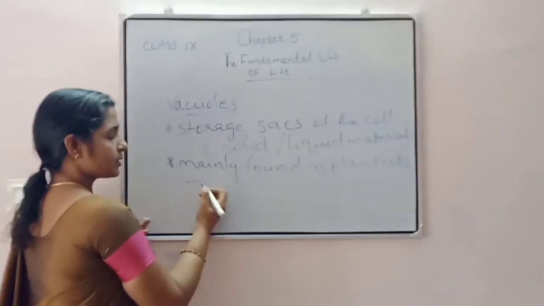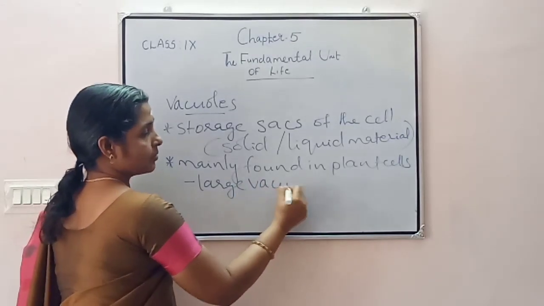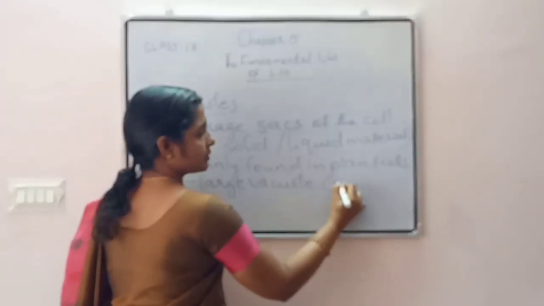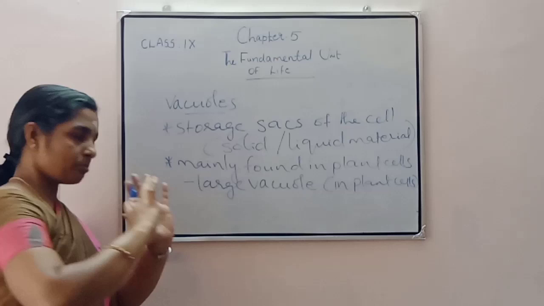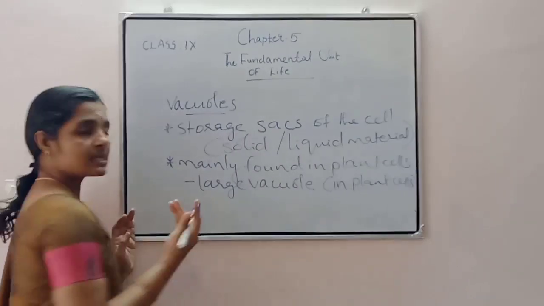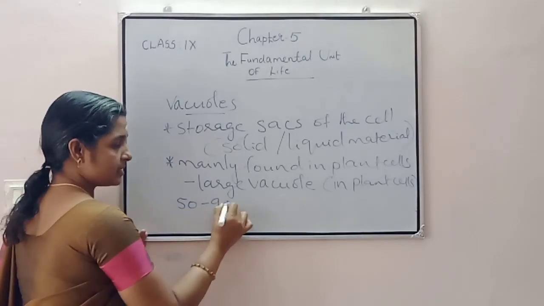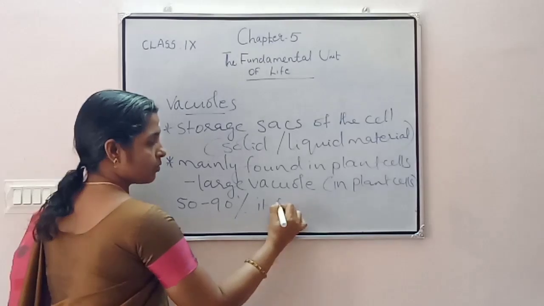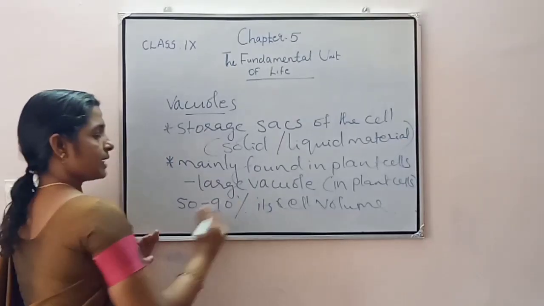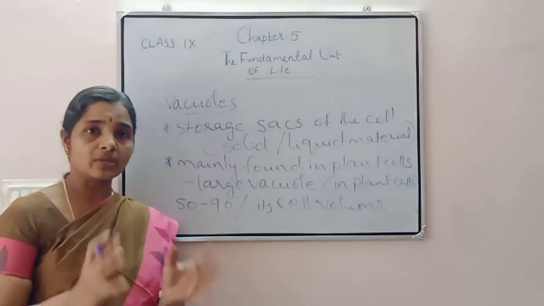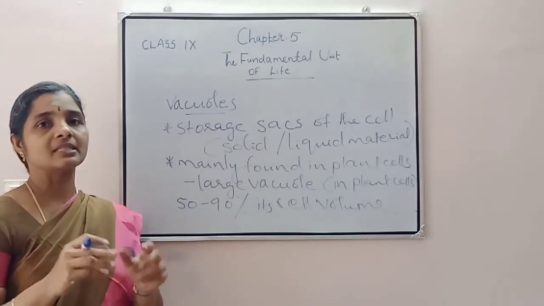In plant cell, you know that only one large vacuole is present, and that occupies the main volume of the cell. That is, in some plant cells, the vacuole occupies 50 to 90% of the cell's volume. That means that much a large vacuole is present in the plant cell.